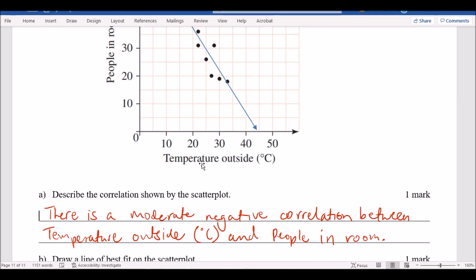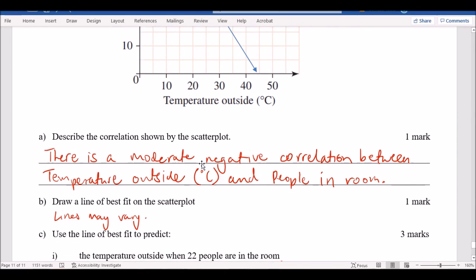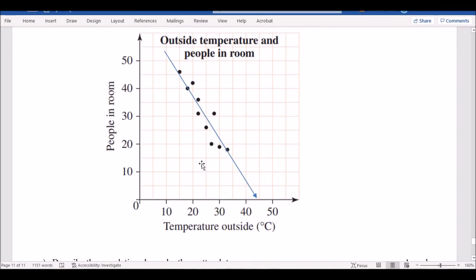Draw a line of best fit. Everyone's line is going to look different. But as long as your line looks something like that, make sure your line does not look something like this. Don't draw a line like this, or like that, or some other line like that. It has to follow the dots. You don't have to make the line start at the axis.